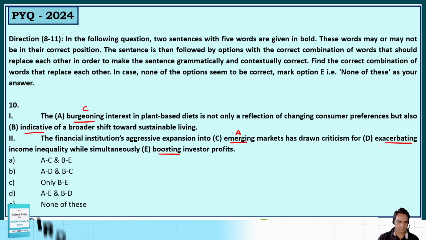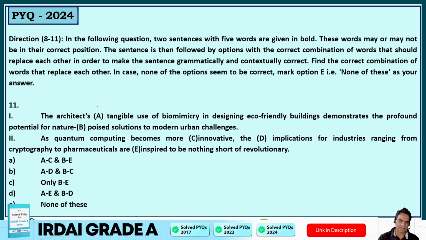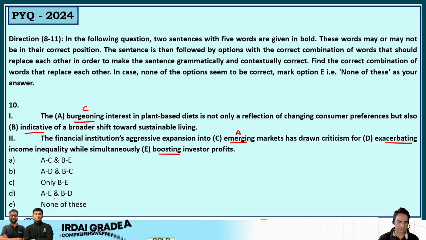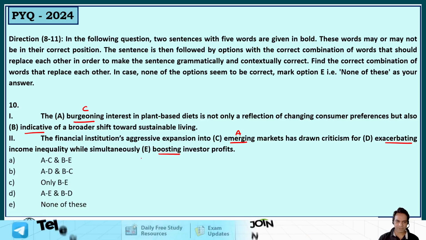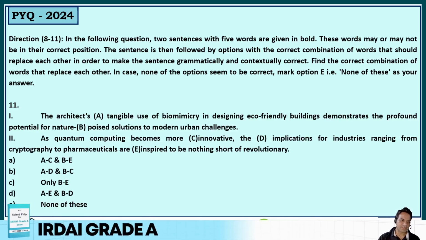So I think, guys, none of these is the correct answer, because only A is to be replaced with C, but only A with C is not in the answer, because B with E is incorrect. Boosting of a broader shift, no. So none of these is the correct answer. Only A with C was to be interchanged here. All right, guys, next question.